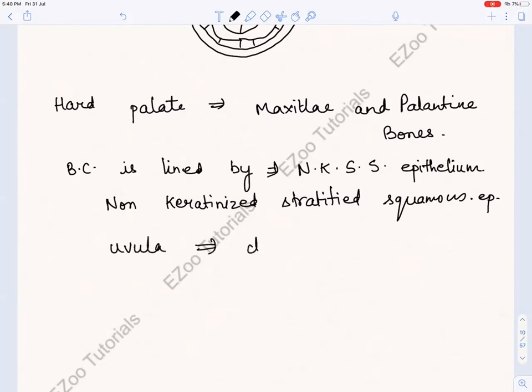Okay, so then you know about uvula. What does it do? It closes what? It closes oropharynx. No, it closes nasopharynx. Okay, I just wanted to say it closes nasopharynx so that food and liquids don't enter into the nasal cavity. Okay, so this is just about the buccal cavity.